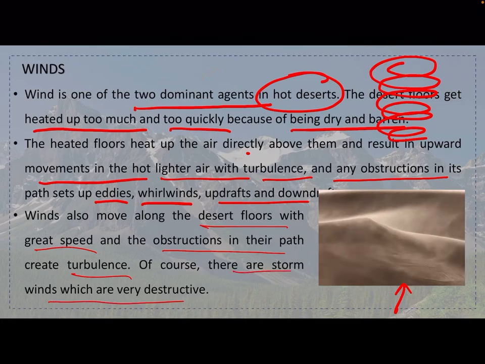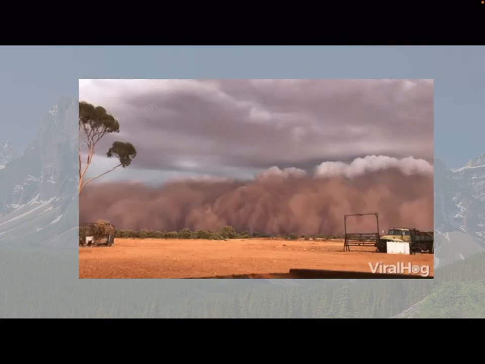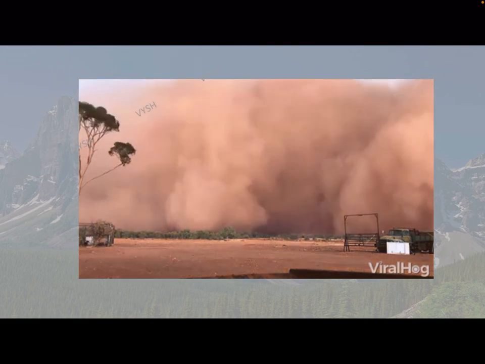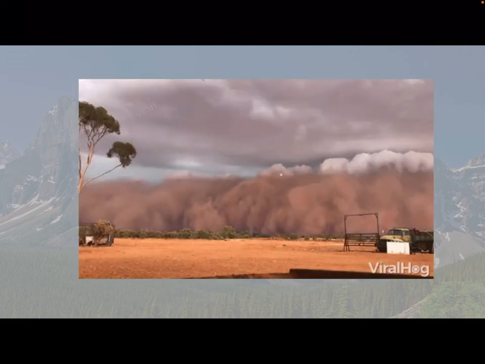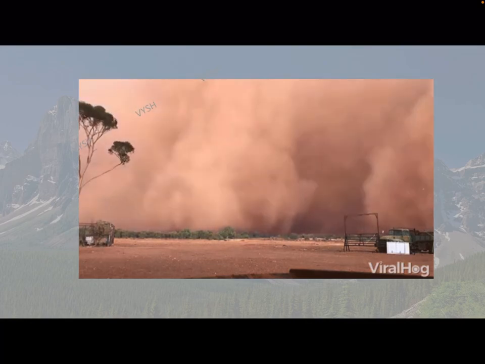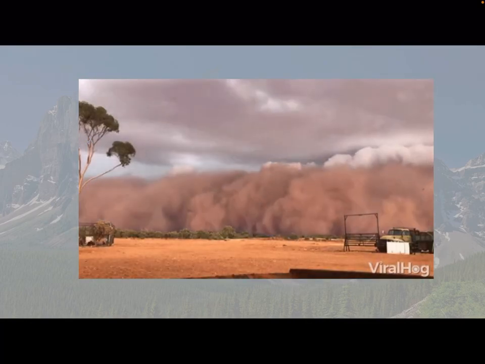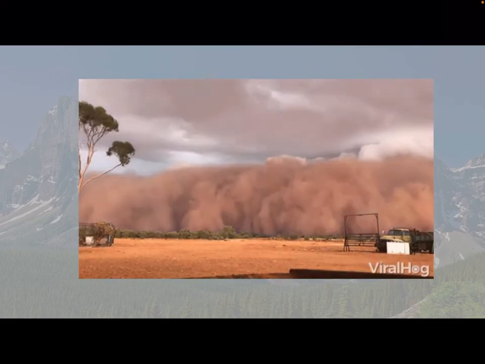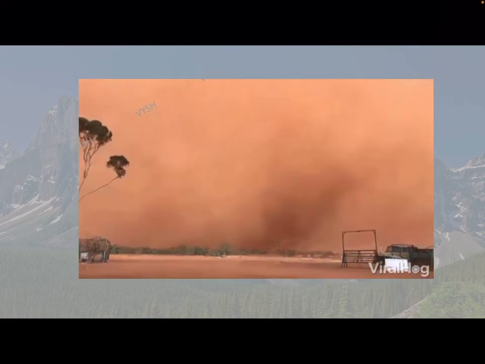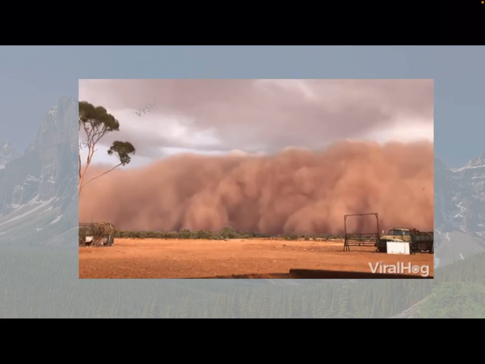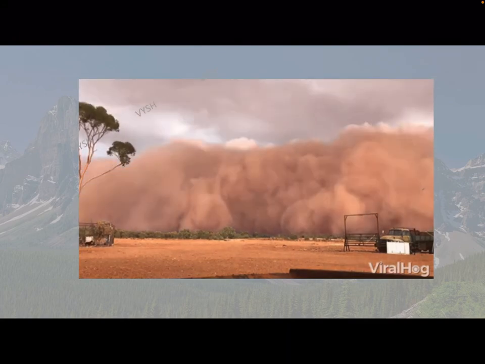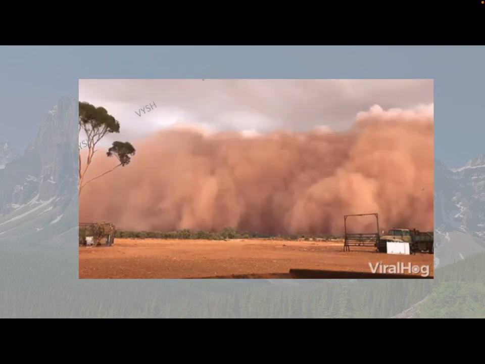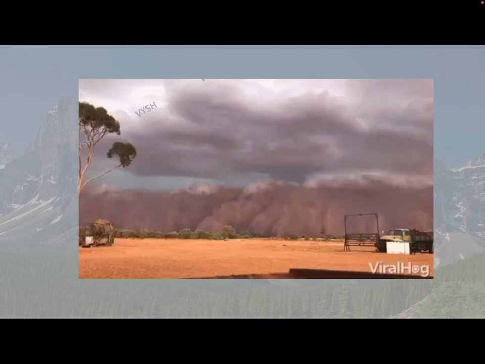Of course there are storm winds which are very destructive. Storm wind looks something like this. Within a couple of minutes everything gets destroyed and completely fills up with sand. People from Rajasthan, the midpoint of Rajasthan, from the Thar desert will know. They call it Andhi in Hindi. Once the Andhi comes, even after closing the windows and all that, there will be at least 1 to 2 centimeters of sand on the floor.